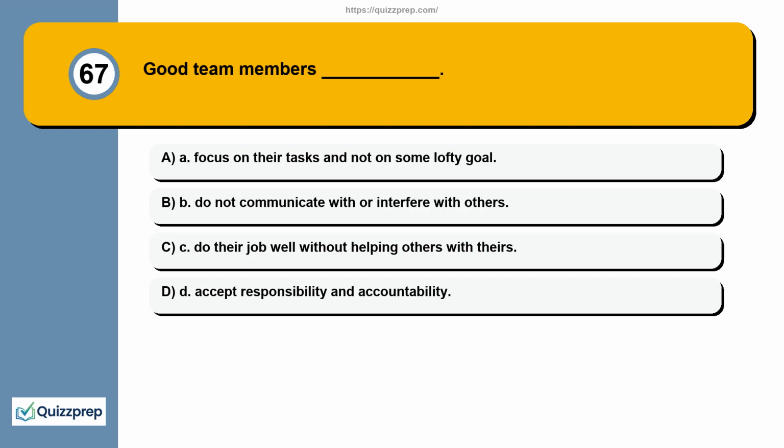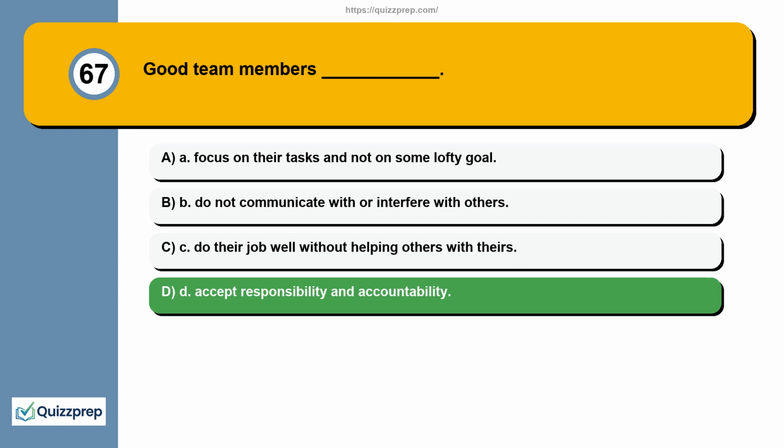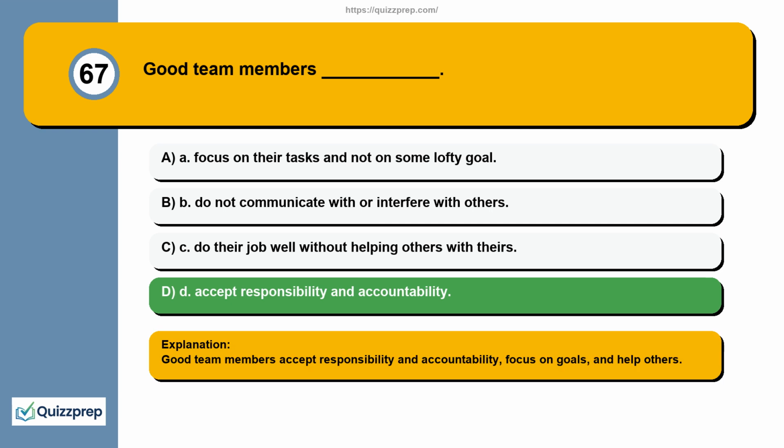Question 67. Good team members blank. A. Focus on their tasks and not on some lofty goal. B. Do not communicate with or interfere with others. C. Do their job well without helping others with theirs. D. Accept responsibility and accountability. Good team members accept responsibility and accountability, focus on goals, and help others.